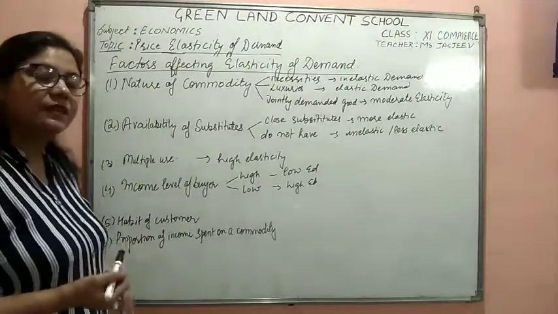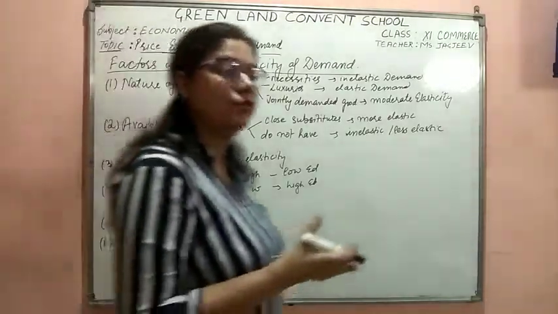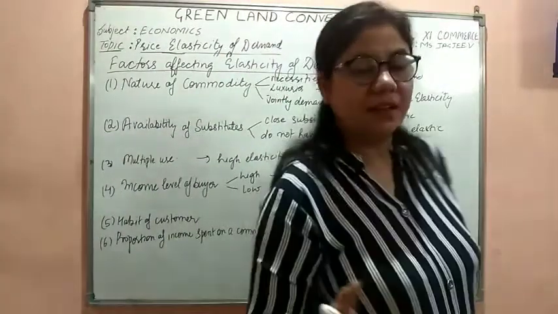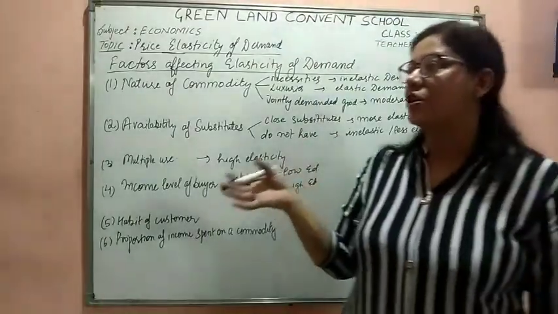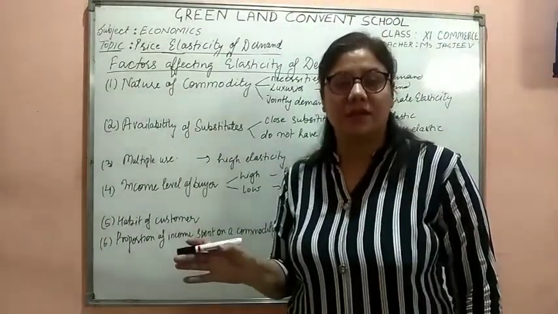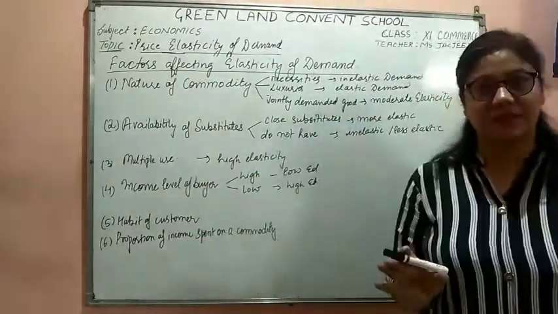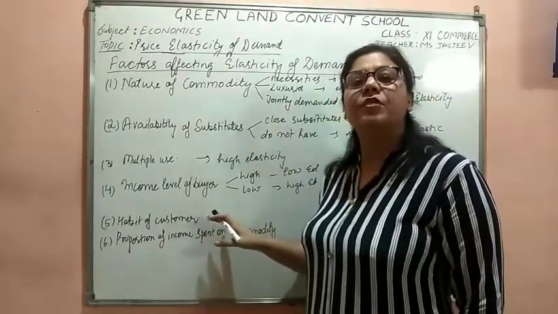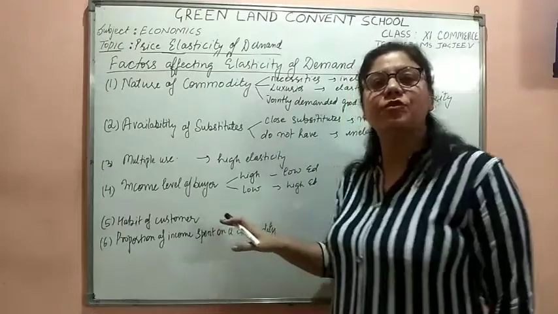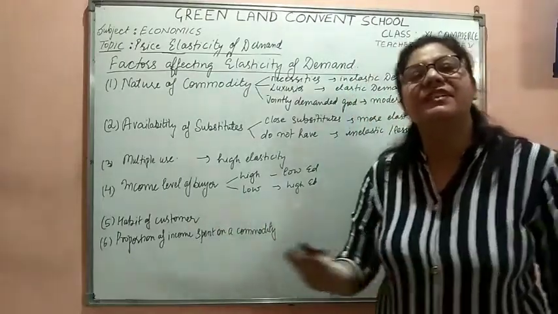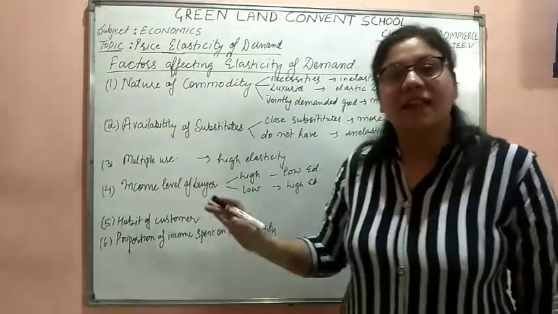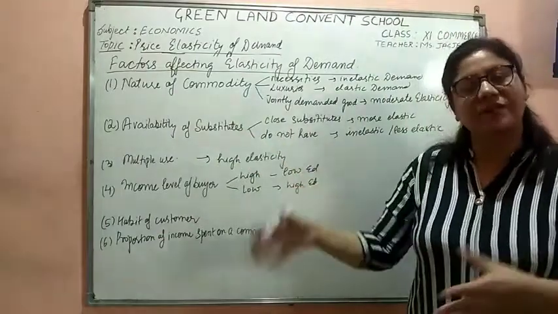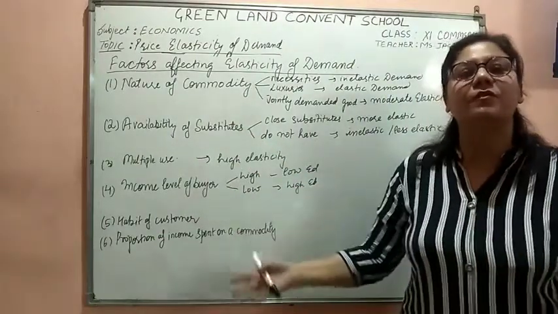Habit of the customer. If the customer is habitual of having something, like we can talk about liquor, cigarettes, tobacco products. When the customer has the habit of using those products, it means that it would have inelastic demand. Like for the liquor shops, whenever they are open, there is a huge demand for liquor.